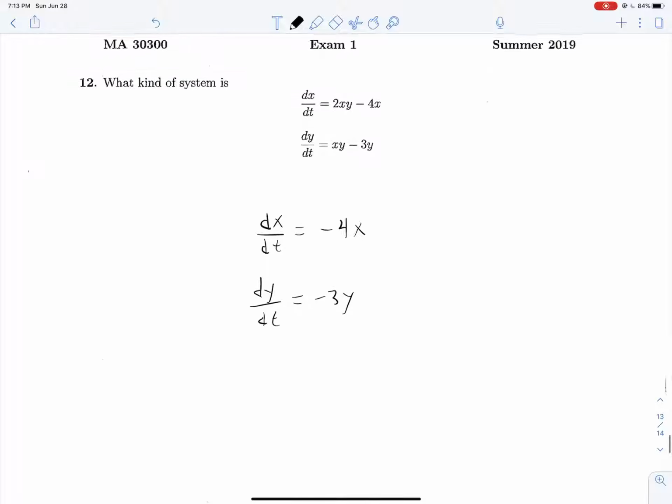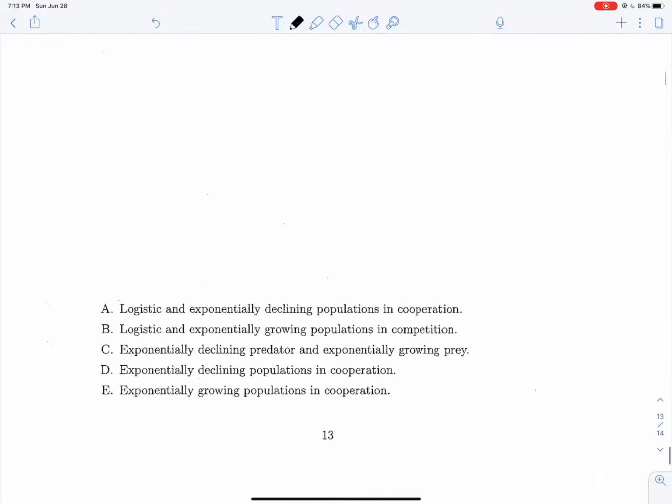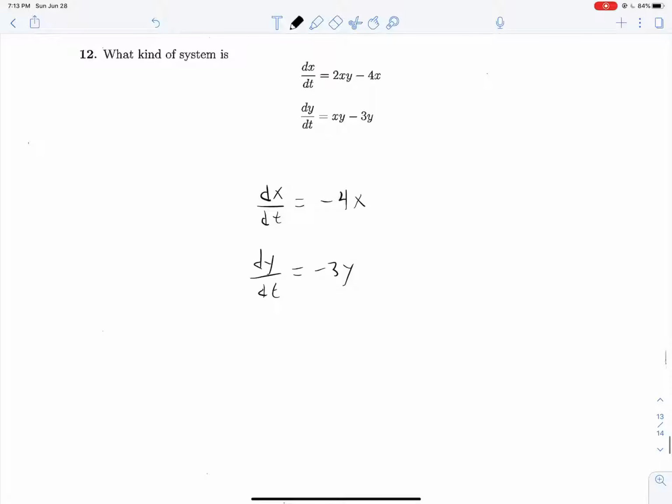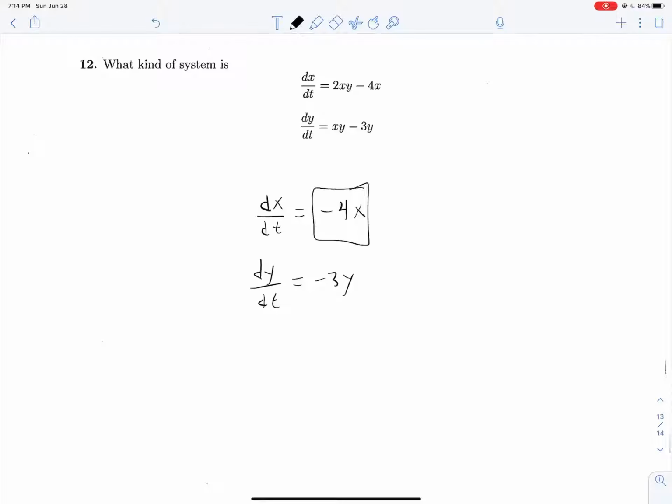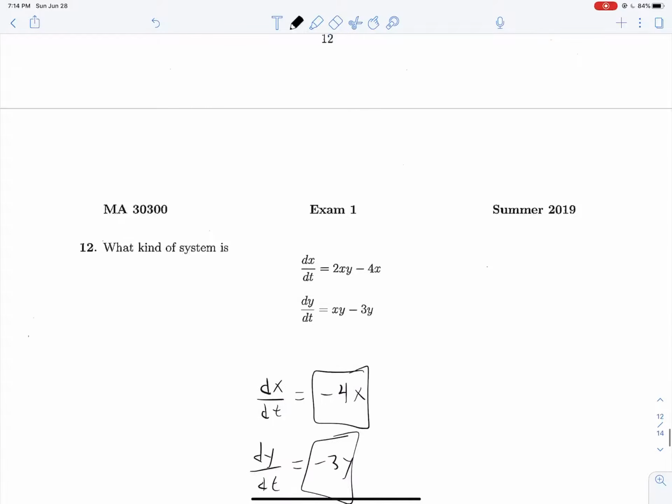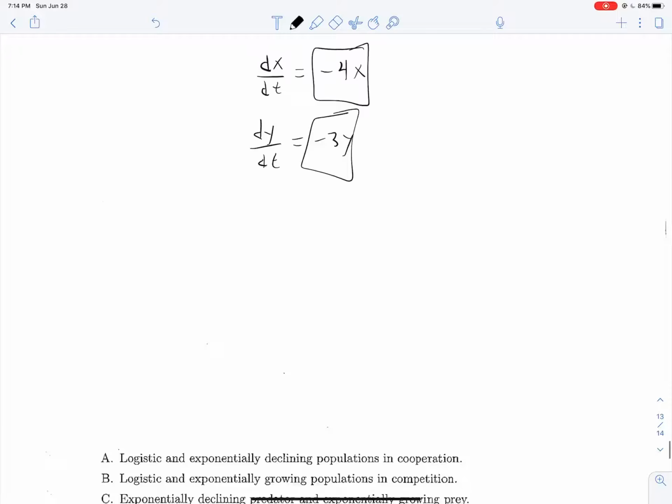Yeah, and so that should help us answer everything down here, because what we can say is that because both of these interaction terms are positive, the terms that include x and y multiplied together, that system isn't in competition. They're actually helping each other out. So having more y's is good for x, and having more x's is good for y, and so we call that cooperation. So what do we have? Yeah, we have D, exponentially declining populations. That's just from our negative 4x and negative 3y, and cooperation. That comes from our interaction term.